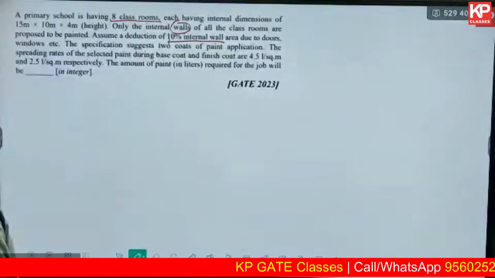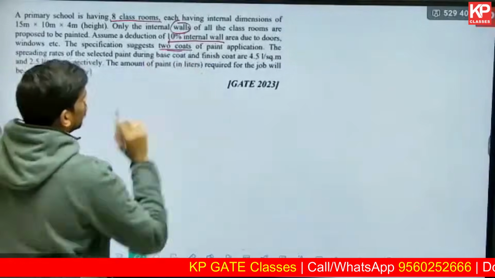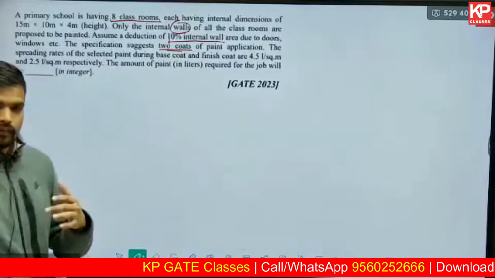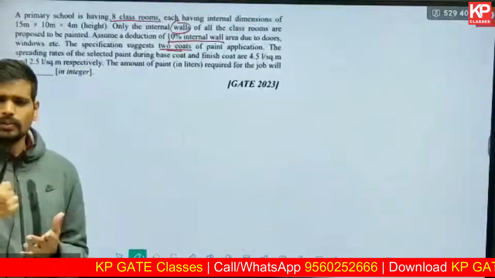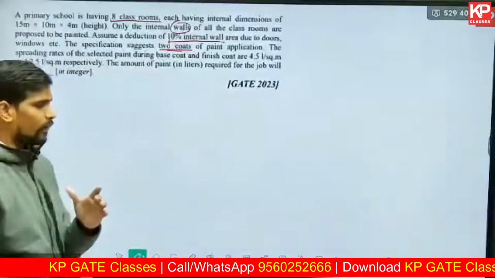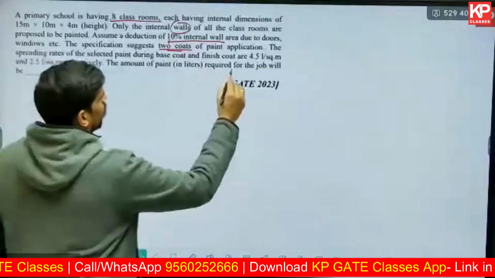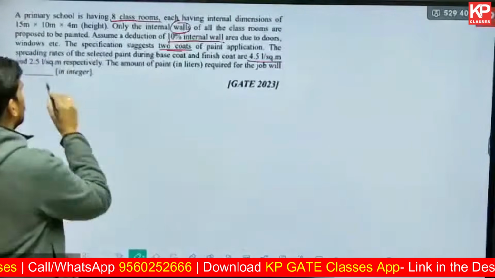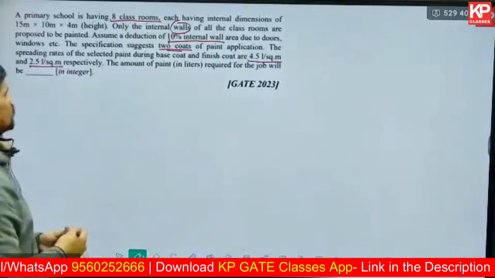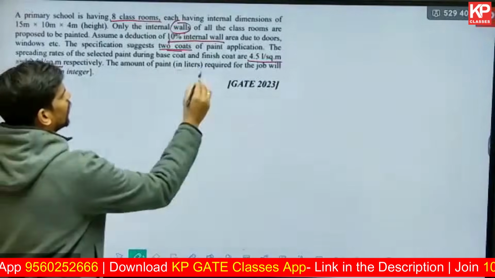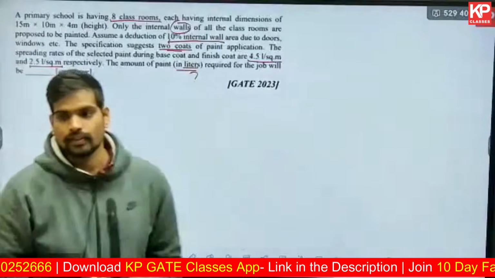The specification suggests 2 coats of paint application. Now when you apply paint on surfaces, the spreading rate will not be the same in the base coat and the finish coat. There are 2 coats. In the base coat the spreading rate is 4.5 liter per square meter. In the finish coat it is 2.5 liter per square meter. How many liters of paint are required, that's the question.